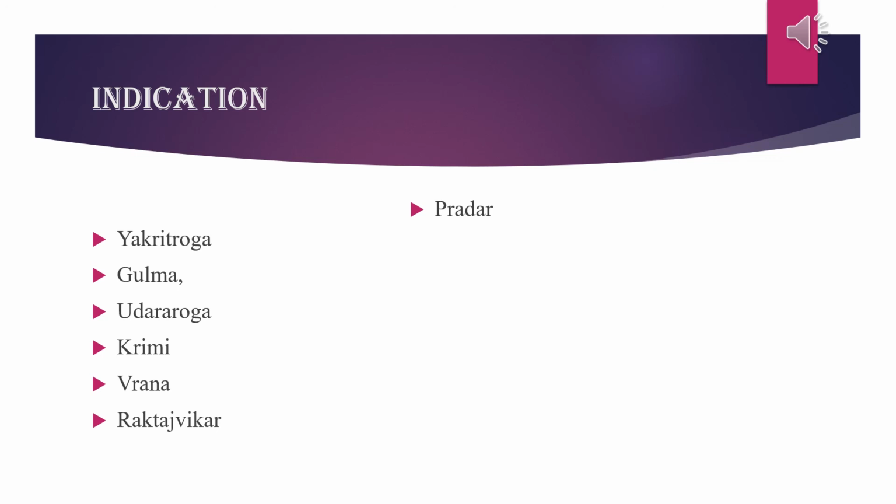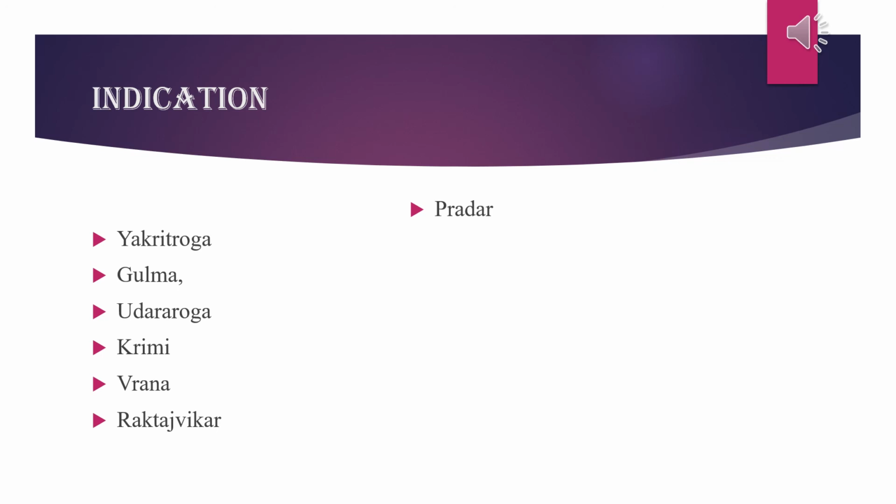Krimi, worm infestation, in Vrana, wound, and in Raktaj Vikar, the disease of blood. It is also used in hepatitis, urinary disorders, splenomegaly, gonorrhea, and leukorrhea. And it provides remedy for syphilis and gout also.